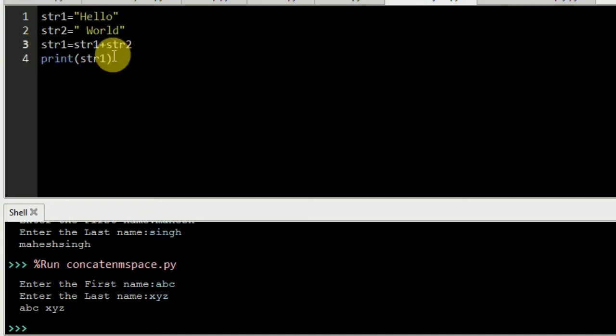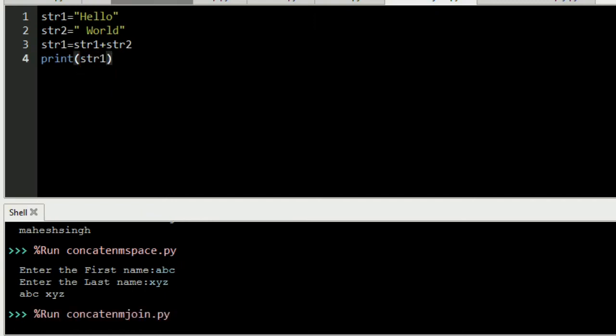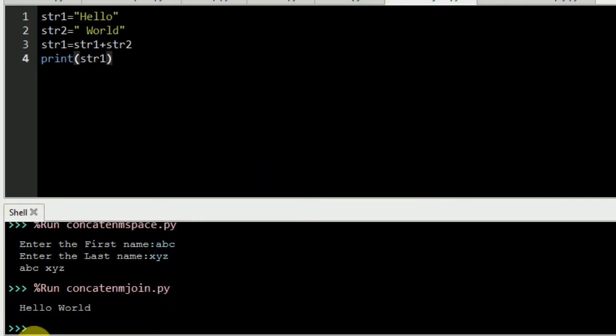When I print, it will show me the answer hello world. Means str1 first concatenates with str2 and overwrites str1 with the new updated value, and then str1 displays hello world. Now we move to the sheet again.